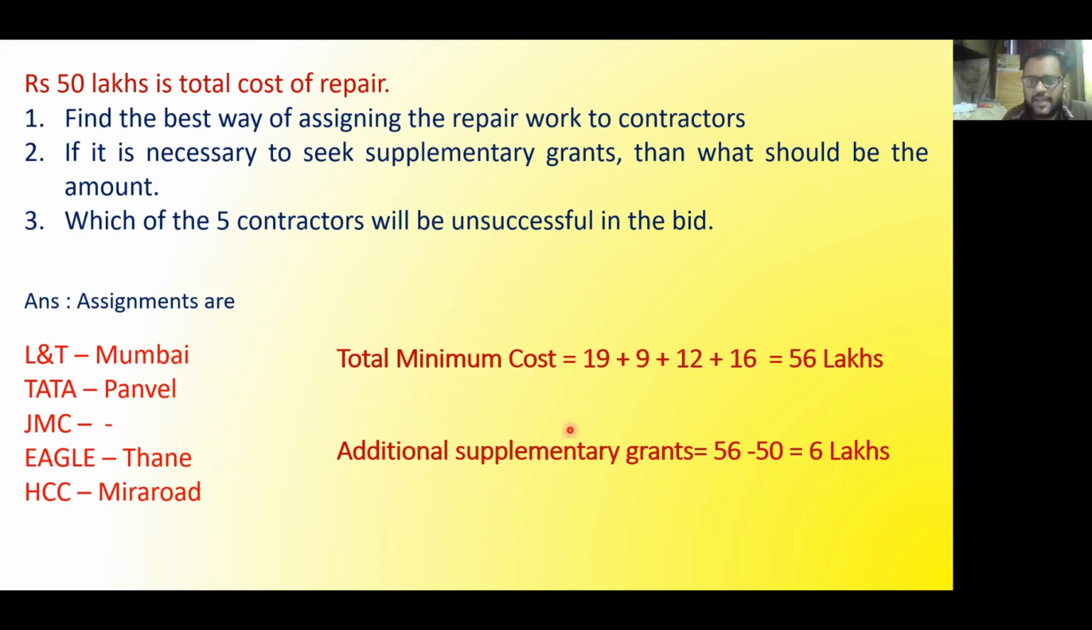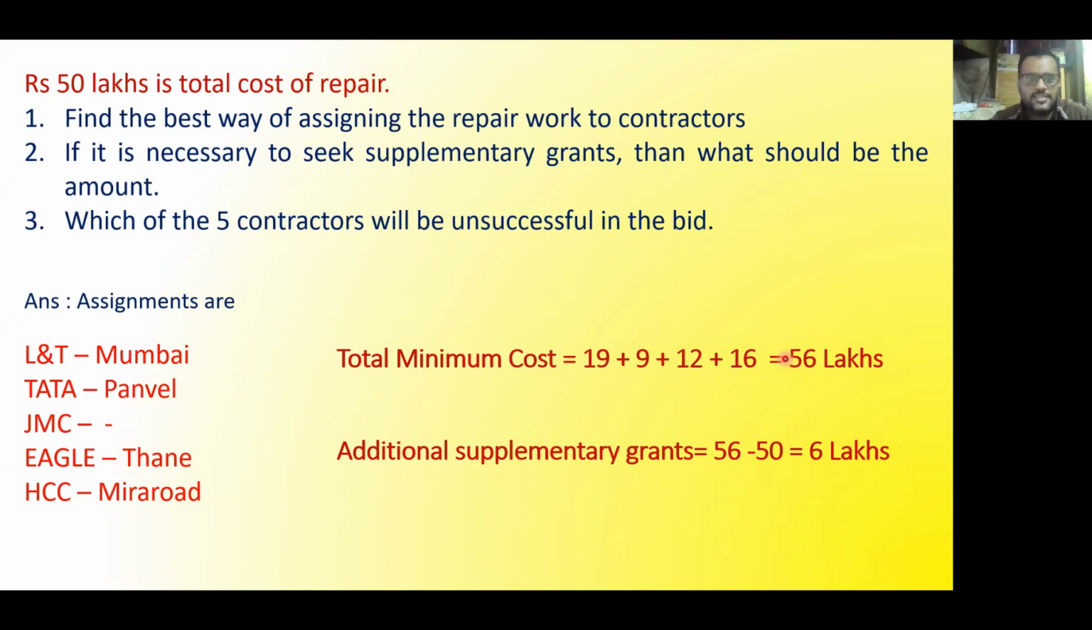If you add all that values which we have assigned, that is L&T to Mumbai, Tata to Panvel, Eagle to Thana and HCC to Mira Road, you will get 56 as the answer. So what was allotted? Allotted was only 50 lakhs in the budget. And the second question, if you see, it is said that how many supplementary grants is required. So we are requiring 56 lakh for road, but available is only 50. So I have to apply for 6 lakhs more. So that is the additional supplementary grant which is required.